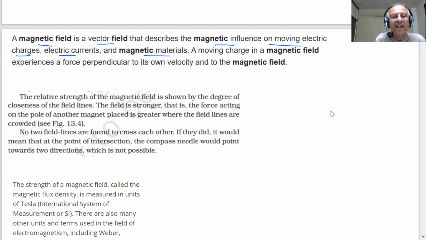Magnetic field lines are imaginary lines used to calculate the extent of the strength of the magnetic field. Where the magnetic lines are denser, more crowded, the magnetic field is stronger. The magnetic field lines emerge from the north pole and point to the south pole, as you will see in what we have shown here.